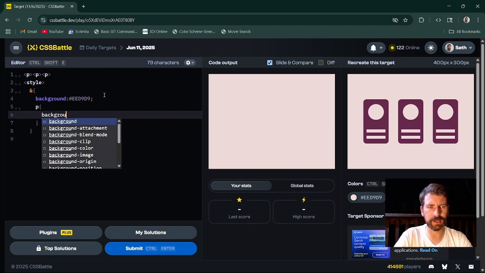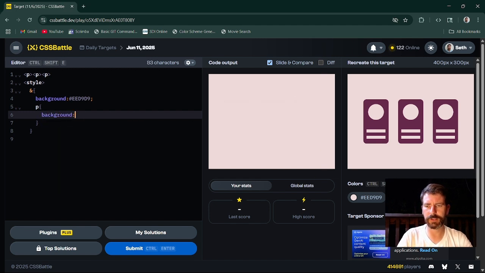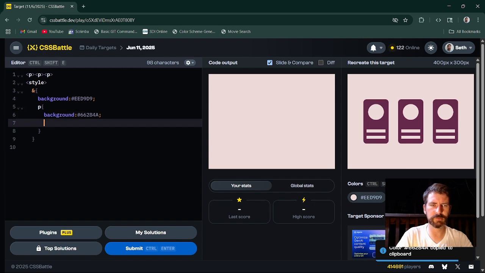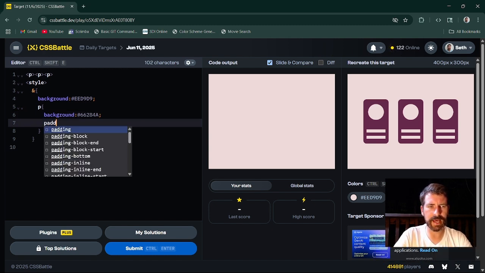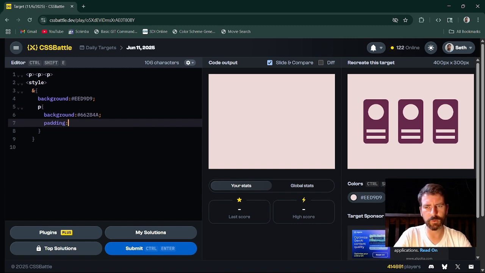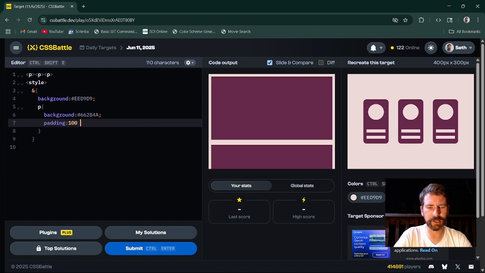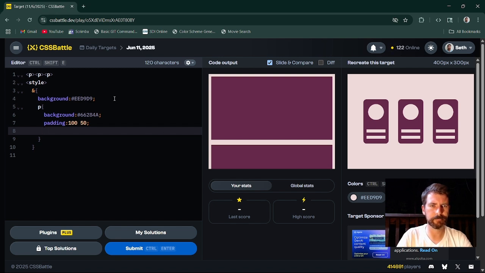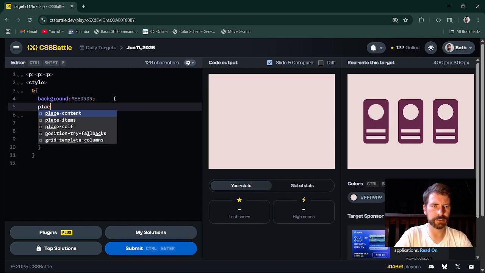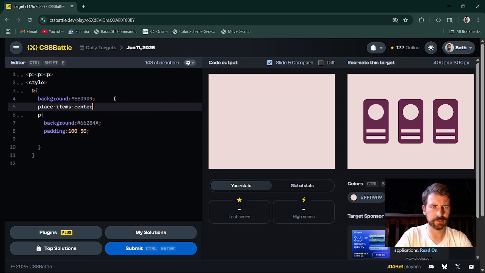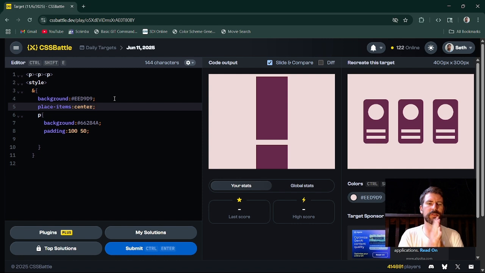We have to change the background, right, to this. And it is block level, but it doesn't have any height or width. So we're going to say padding to give it height and width. Let's give it 100 by 50. Now it's going to stretch full width. Let's do this. Place items. Let's see what this does. Okay. All right. They're center.